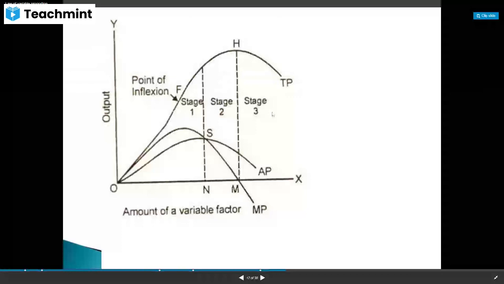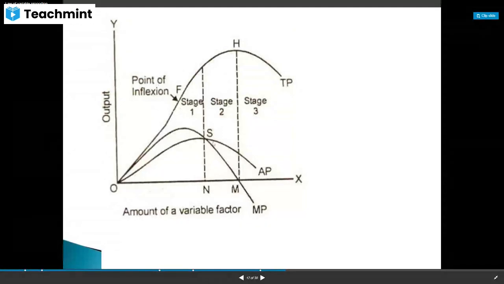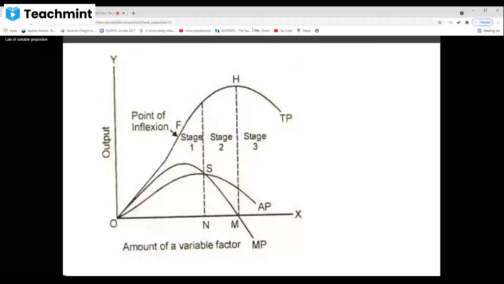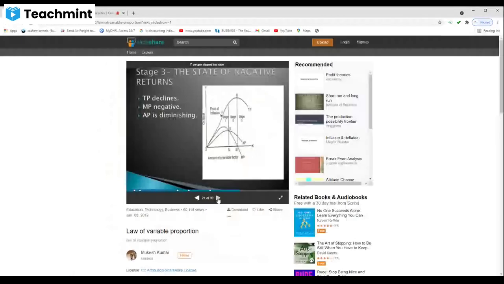Then diminishing returns, and in the third stage, negative returns. So whether it is TP, AP or MP, there are 3 stages. So the first stage is increasing, second stage is diminishing, third stage is negative returns. So, any doubts are there?